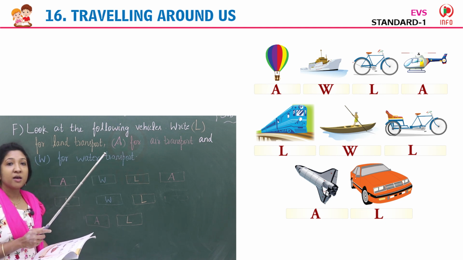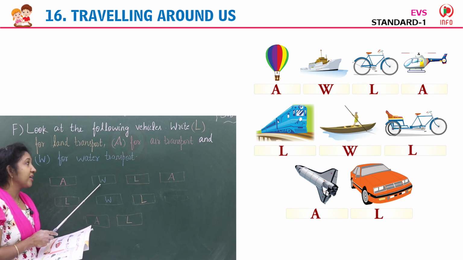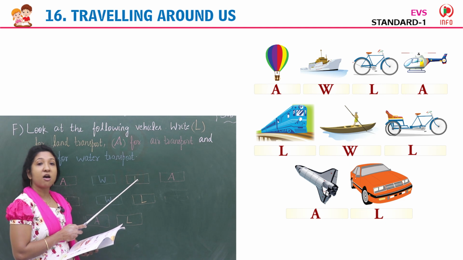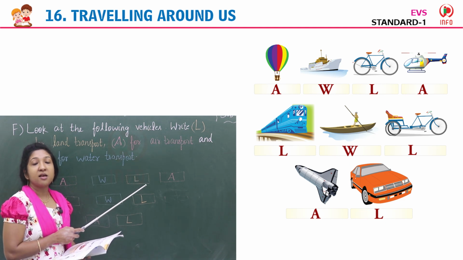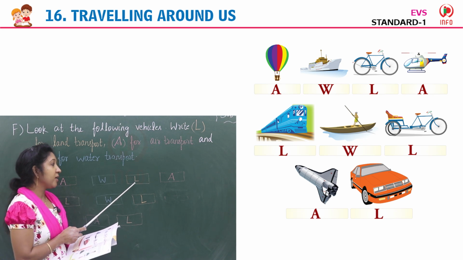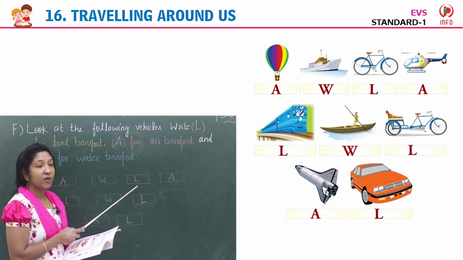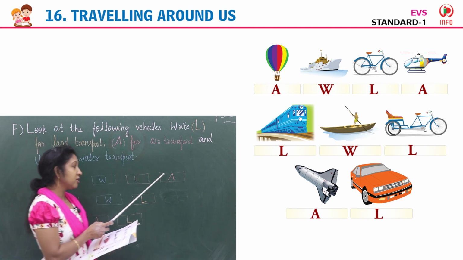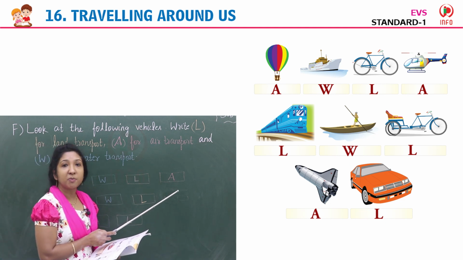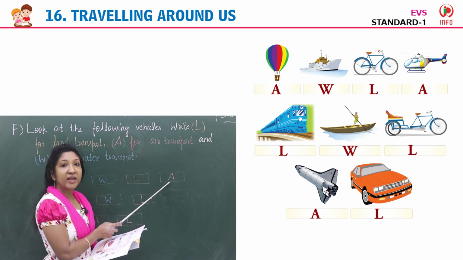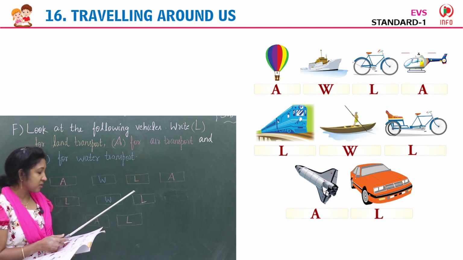So below the picture in the box you can write W for water transport. Third image is of a bicycle, travels on road. It's a land transport. So below the picture in the box you can write the letter L for land transport. The fourth image is of a helicopter. It's an air transport. So here in the box you can write A for air transport.